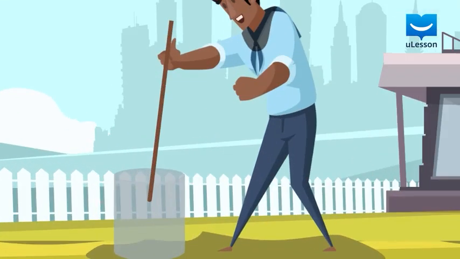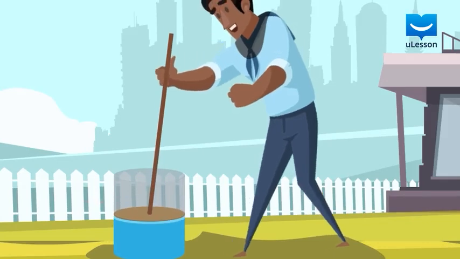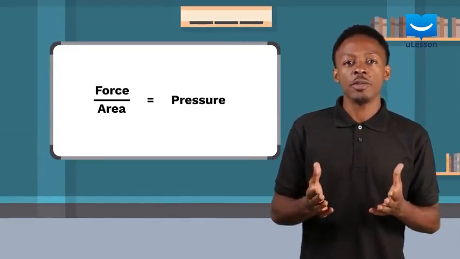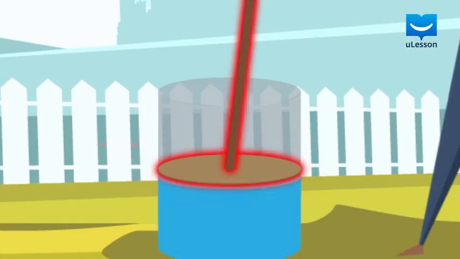Now let's look at what happens when you apply a force on a liquid. Assuming you have a cylindrical bucket and you fill it halfway with a liquid like water. If you have a lid that is exactly the size of the cylinder and you push it on the liquid, then you will be applying a force on this liquid. This force will be applied over an area on the liquid which is equal to the area of the surface of the liquid. But when a force acts over an area, we call it pressure. This implies that the force you applied is experienced as pressure by the liquid.